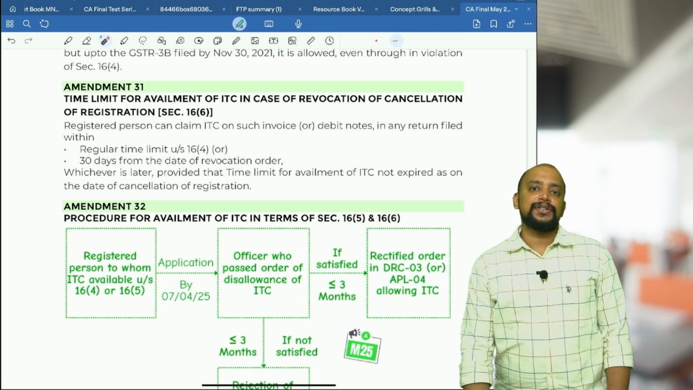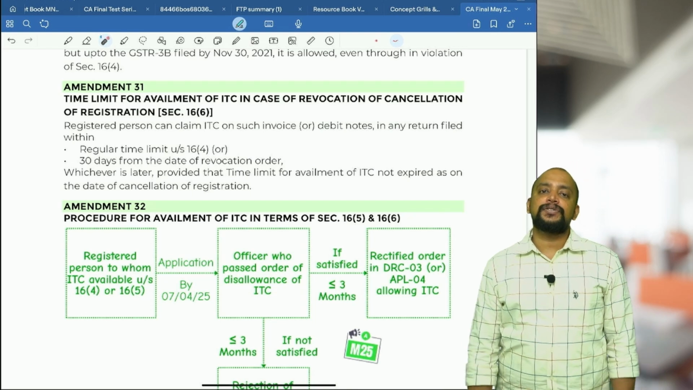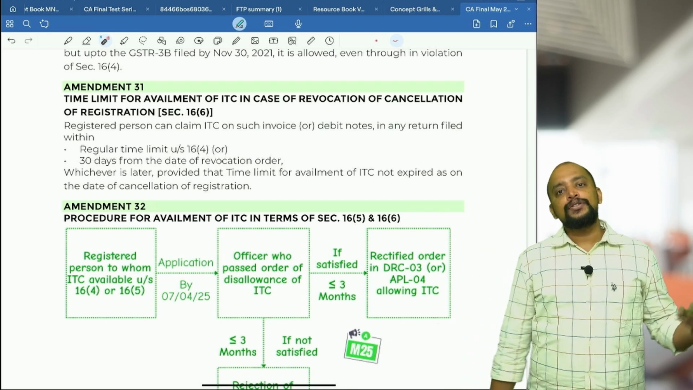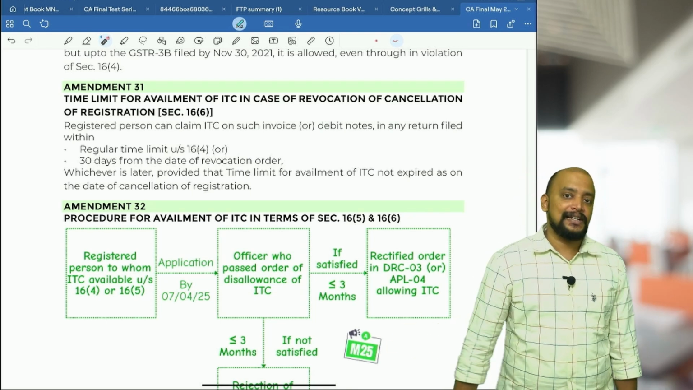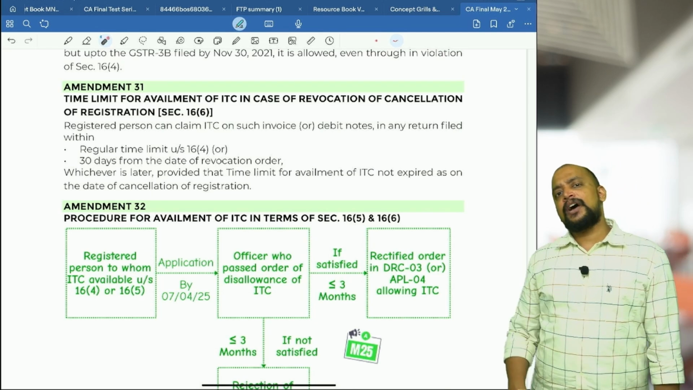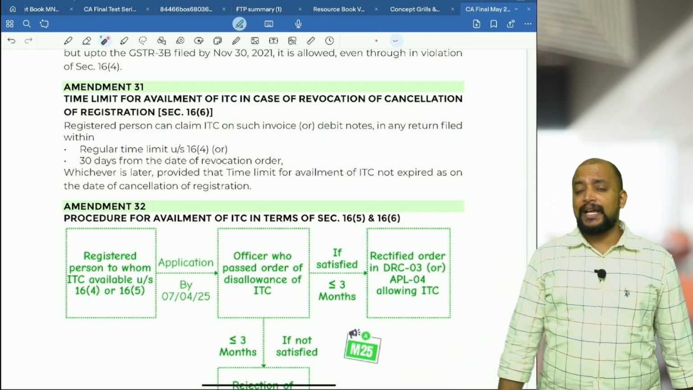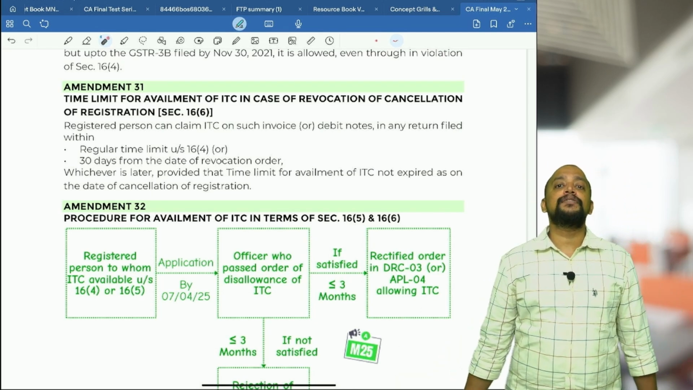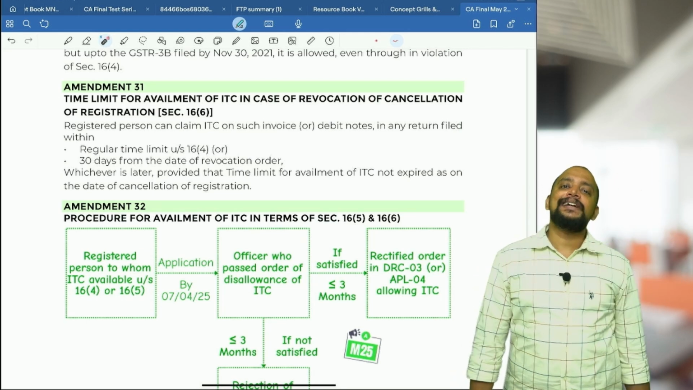Then next one, in case of revocation of cancellation of registration. Usually what happens is there is a cancellation of registration. Because of cancellation of registration at that time, we cannot file 3B, so we cannot avail the ITC, we miss the ITC, and thereafter we got cancellation order and we made application for revocation of cancellation and we got the revocation order, but the time limit to avail the ITC is over.